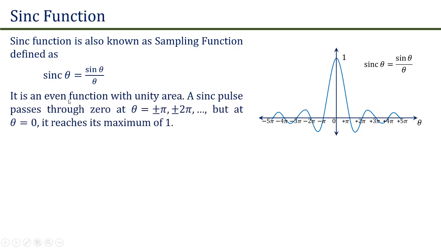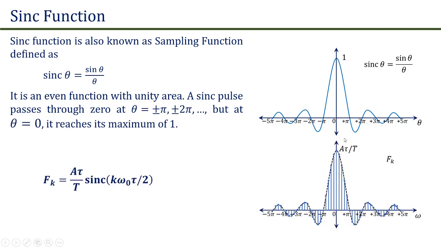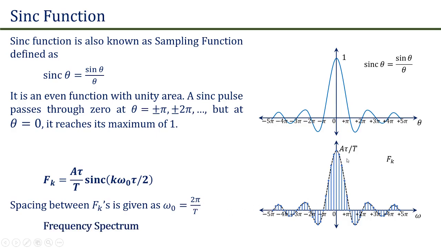If we plot this, we get an even function as shown in this figure with a unity area. The magnitude of this signal crosses 0 when theta is equal to plus minus pi, plus minus 2 pi and so on, but it reaches the maximum value of 1 when theta is equal to 0. Now let us plot fk is equal to A tau by T Sinc of k omega naught tau by 2. Here fk's are impulses over the axis of frequency omega, and these fk's are separated by omega naught, which is equal to 2 pi upon T, and this is the frequency spectrum of the signal, which is a train of pulses in time domain.